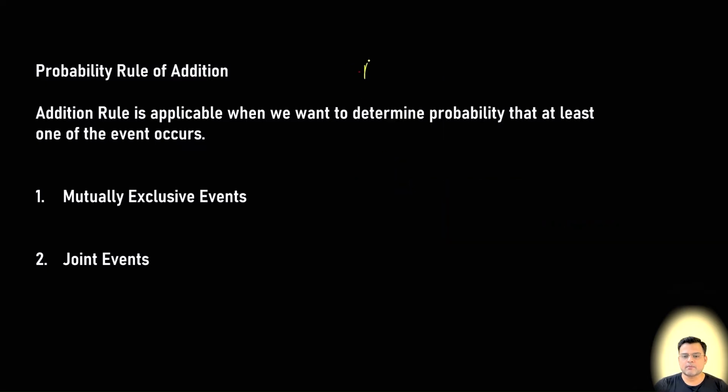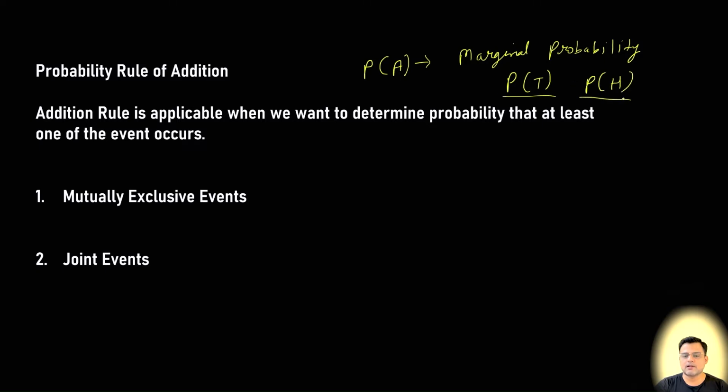If we are writing something like P of A, P of A means the probability of A happening. So the probability of any event happening is called marginal probability. For example, if we are tossing a coin, the marginal probability of a tail or head can be stated as P of T or P of H. So each individual probability is called a marginal probability.